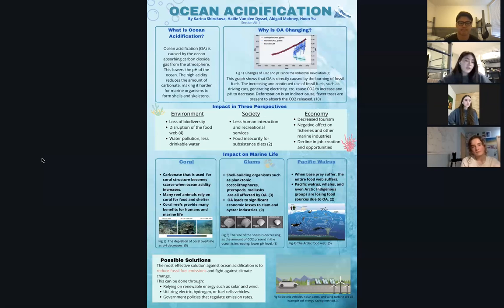Ocean acidification has a notable impact on many marine species. For instance, coral. When ocean acidity increases, carbonate that is used for coral structure becomes scarce. This makes it difficult for coral to build their skeletons. Many reef animals, such as fish, rely on coral for food and shelter, so without reefs, many organisms are negatively affected, as is the food web.